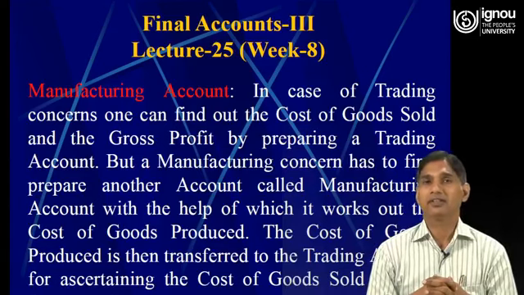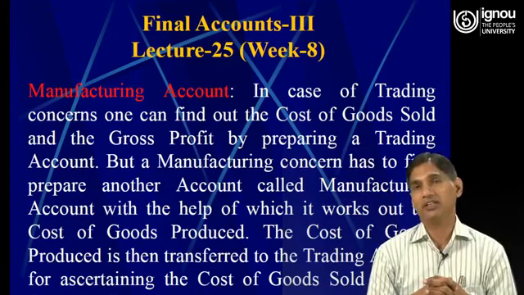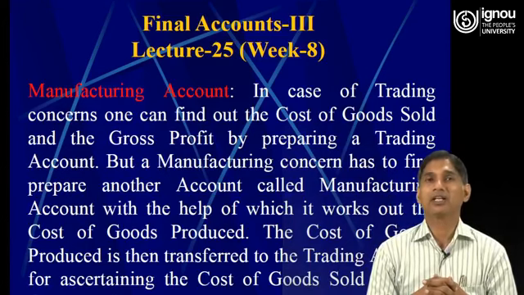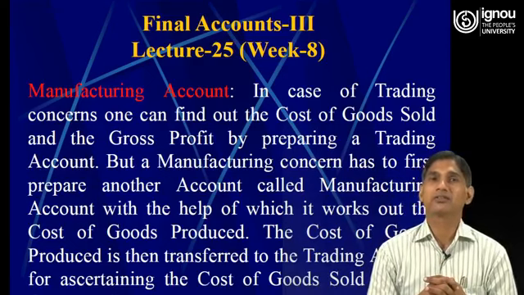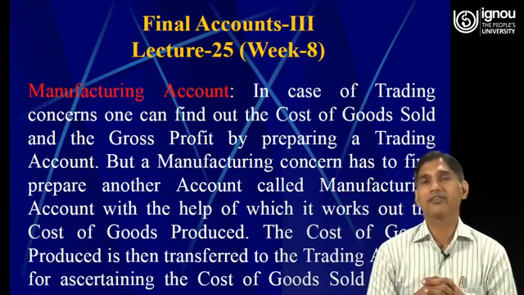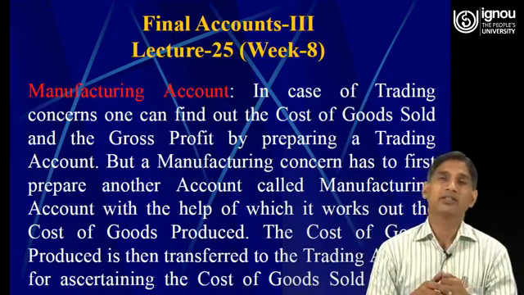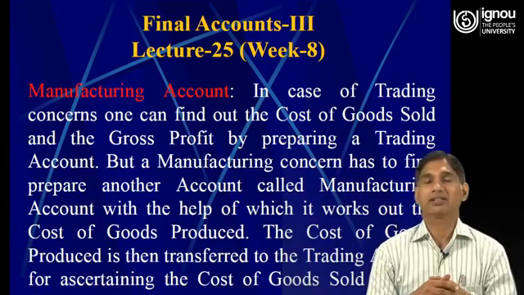Then the entire process of preparing the final accounts will remain the same. As far as preparation of final accounts for a trading concern is concerned, we generally start with trading account, profit and loss and balance sheet. Whereas in case of manufacturing concern, we generally start with preparing a manufacturing account and then followed by trading, profit and loss and balance sheet.